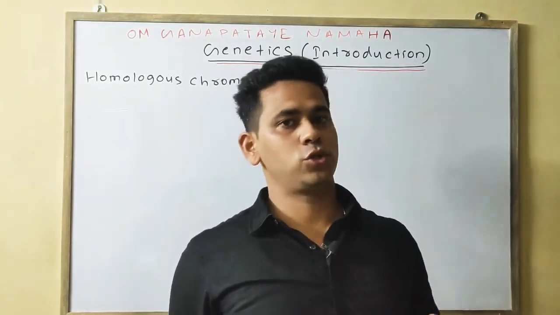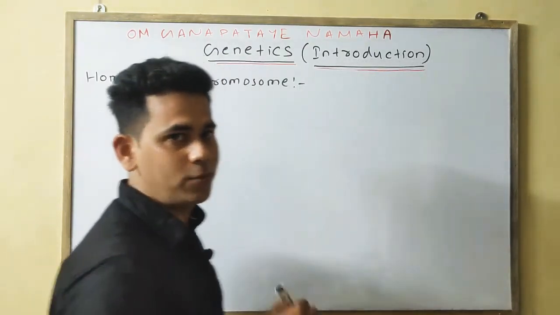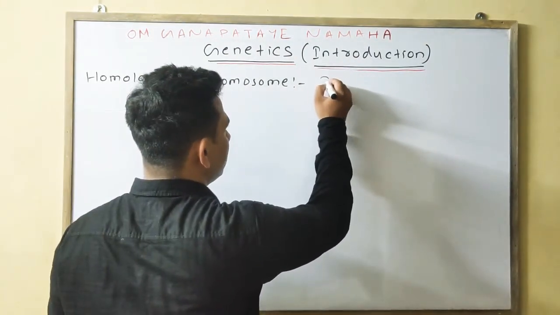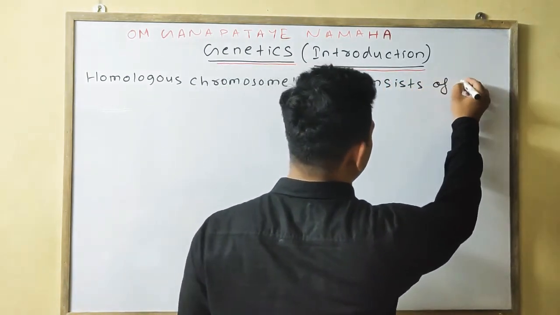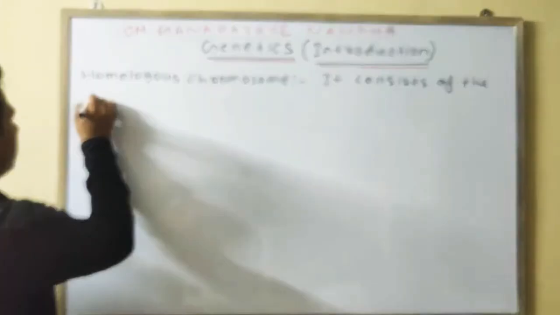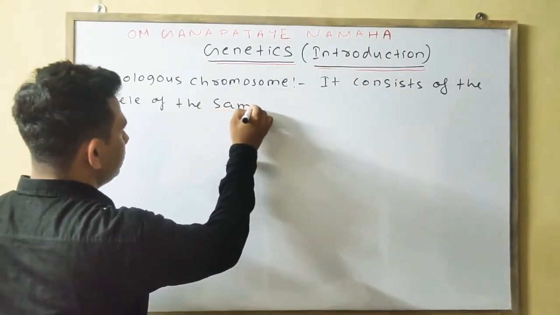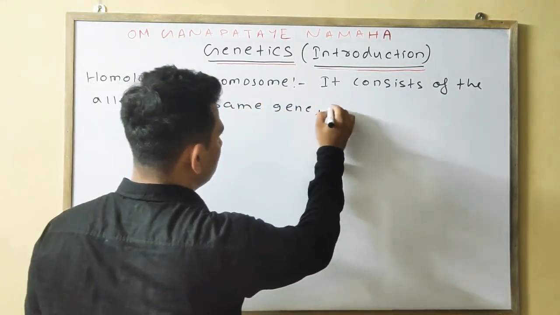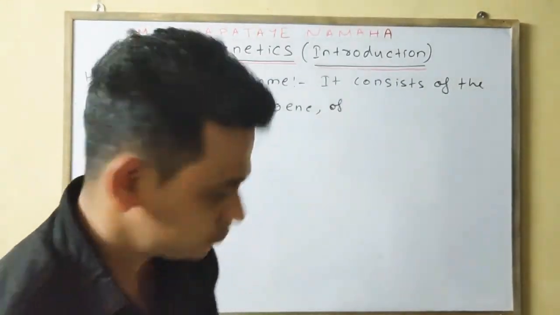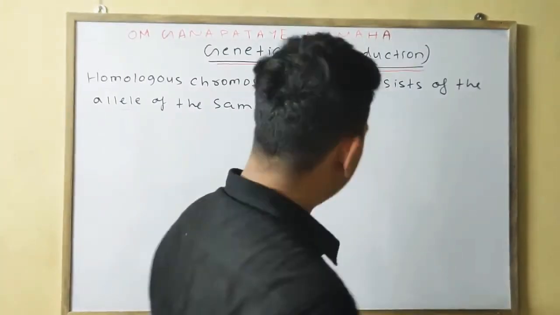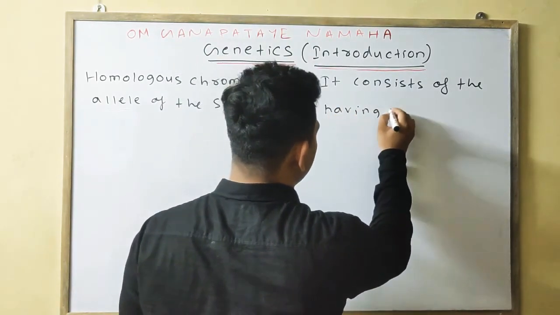The homologous chromosomes consist of the alleles of the same gene having the same loci.